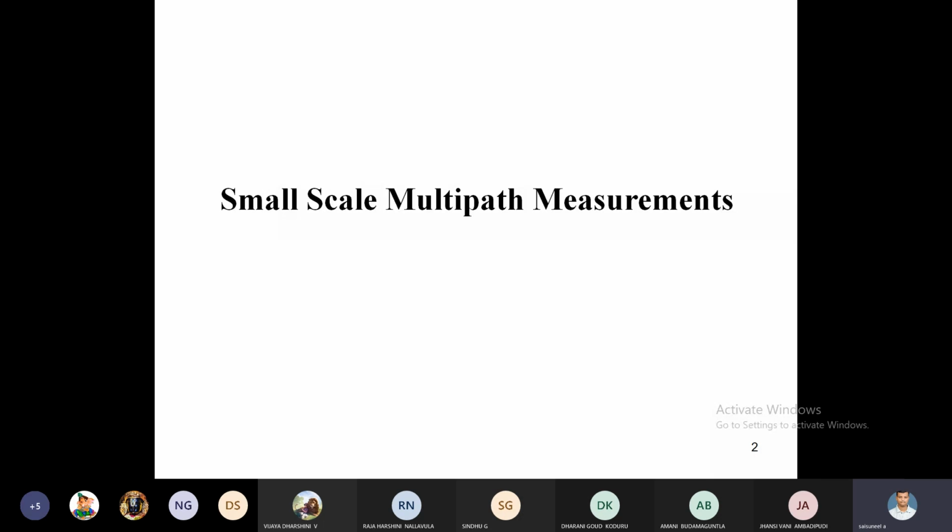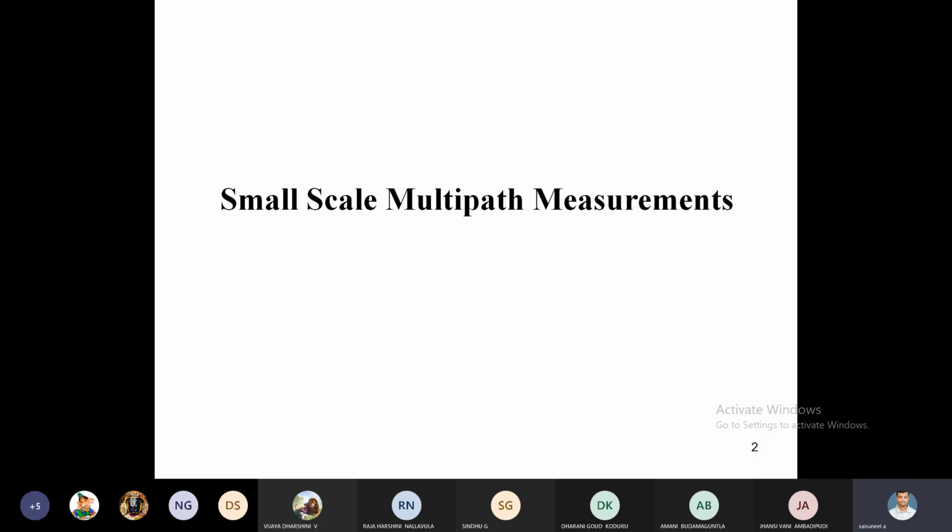When the distance between transmitter and receiver is only a few meters, or the receiver moves a short distance or for a short duration of time, are there any changes in the received signal, any rapid fluctuations? That is why we go for small scale multipath measurements.